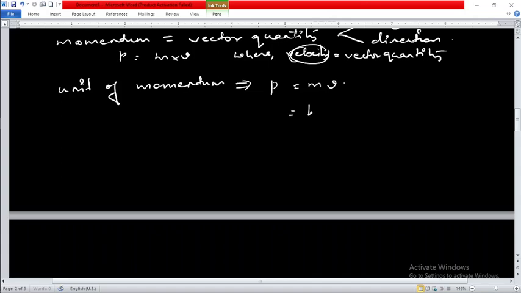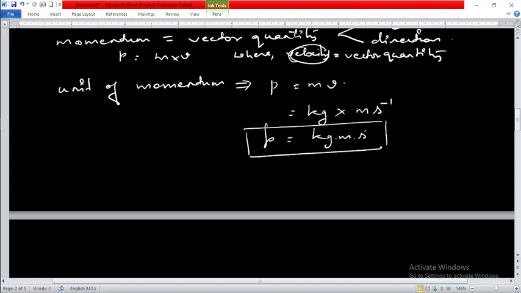The unit of mass is kg, correct? And the unit of velocity is meter per second, right? So what will be the unit of momentum? The unit of momentum is kg meter per second.